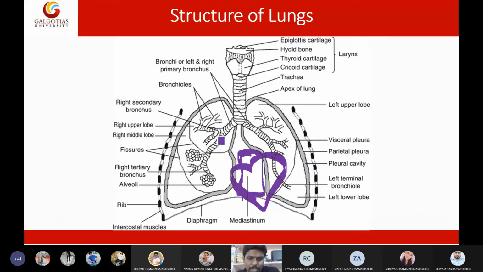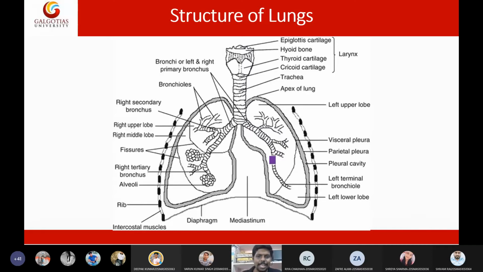So the right lung is usually composed of 3 lobes, lobe 1, lobe 2, and lobe 3, whereas the left lung has only 2 lobes, lobe 1 and lobe 2. So these are the lobes of the lungs. Let me erase this one.